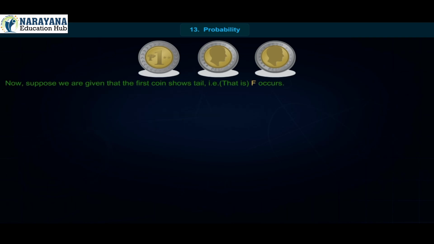Now, suppose we are given that the first coin shows tail, that is, F occurs.